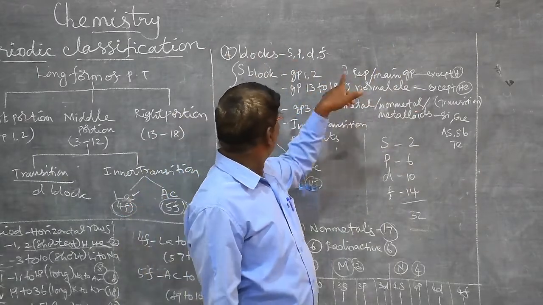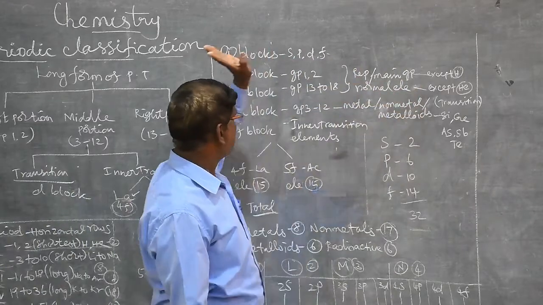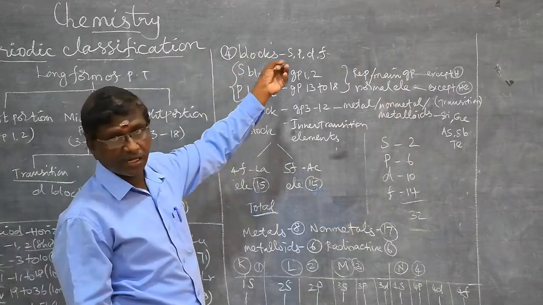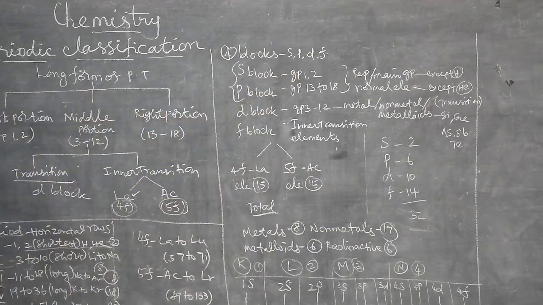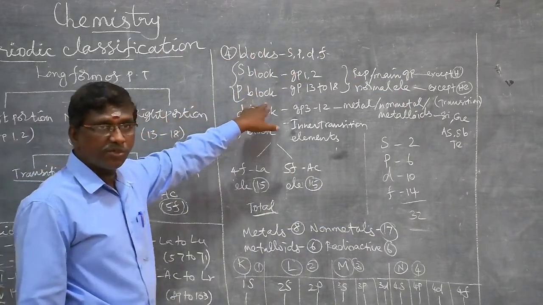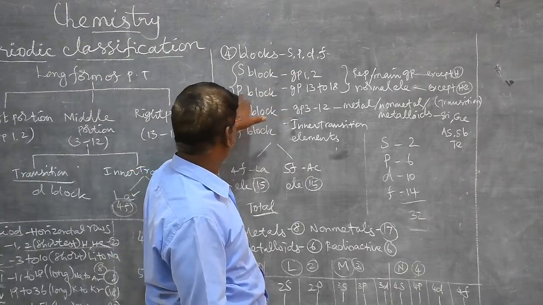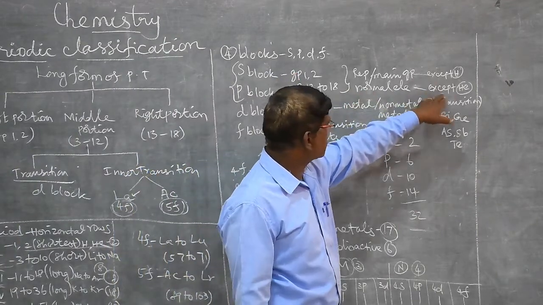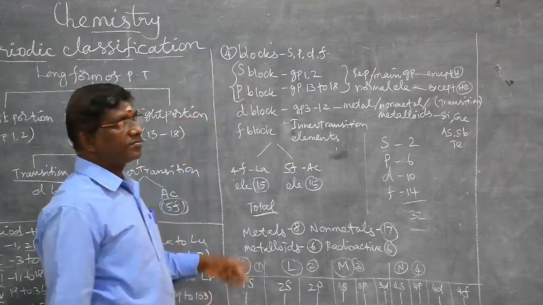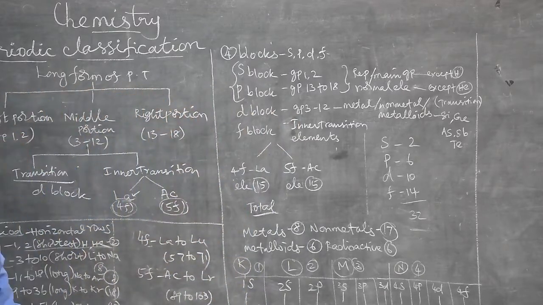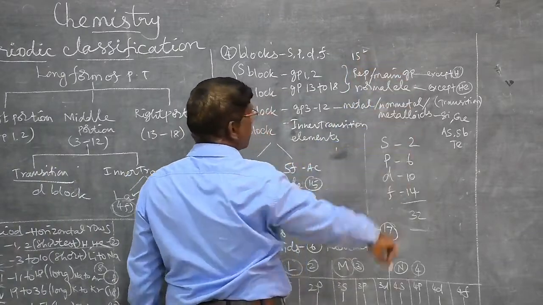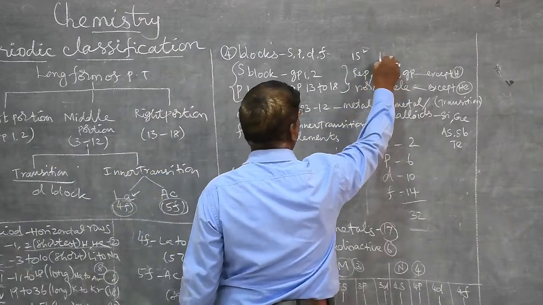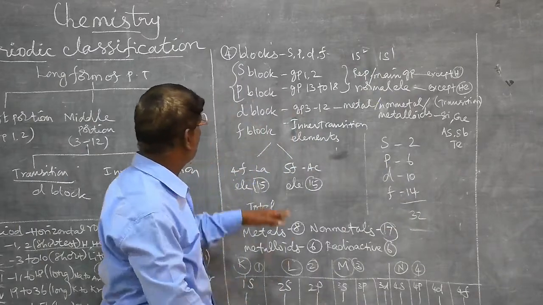S block elements except hydrogen, because hydrogen is unique and does not have one fixed position in the periodic table, as well as P block elements except helium, because it has only 2 electrons. Its electronic configuration is 1s2. The electronic configuration of hydrogen is 1s1.